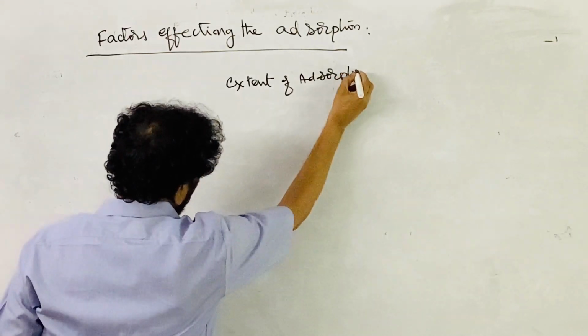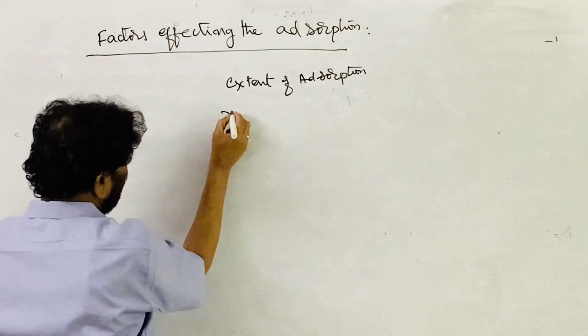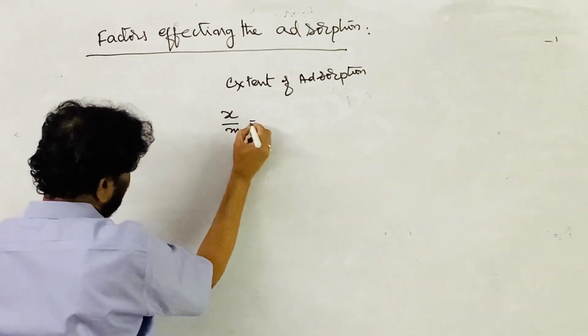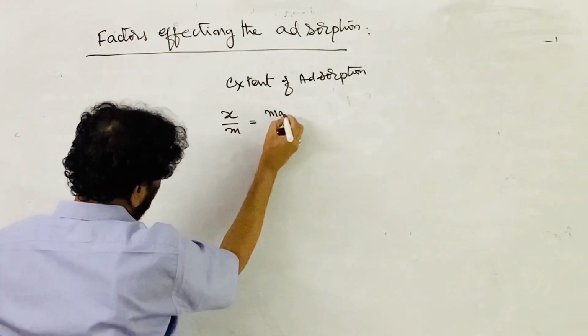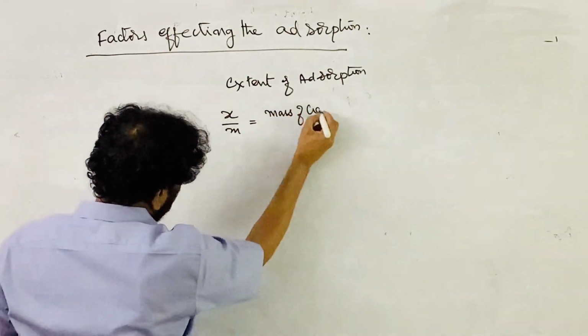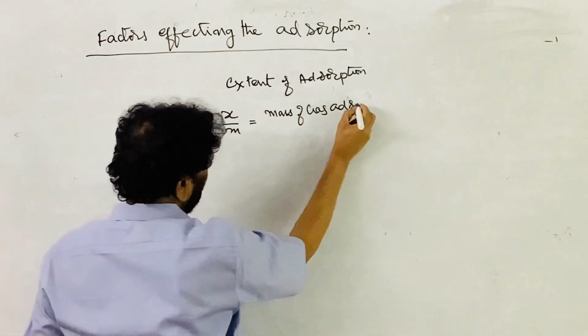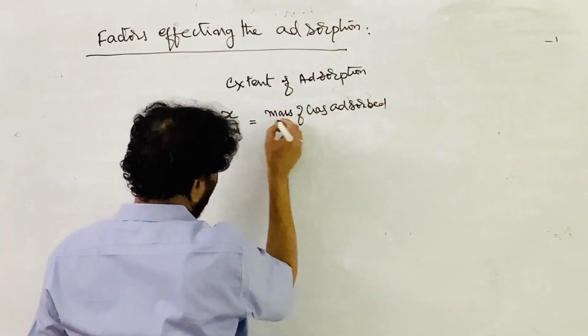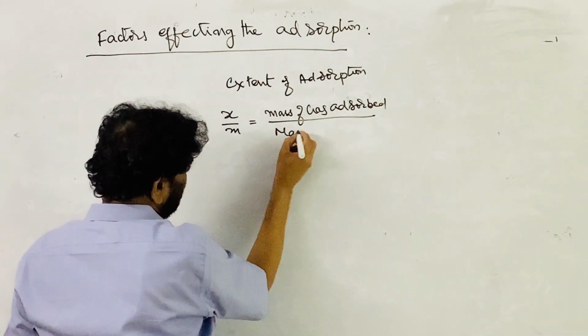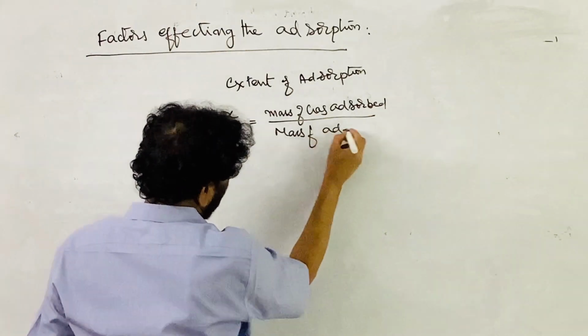What is the meaning of extent of adsorption? That is denoted with x/m. This is the mass of gas adsorbed by mass of adsorbent.